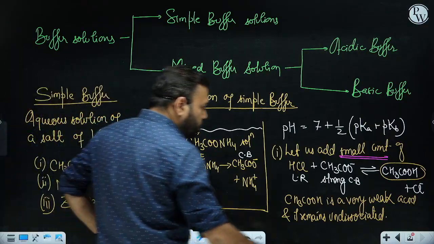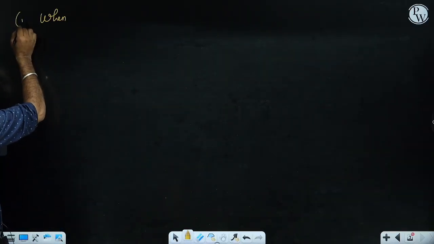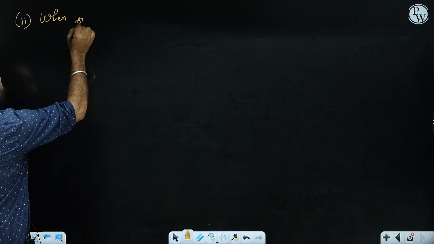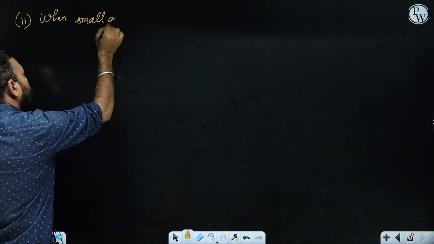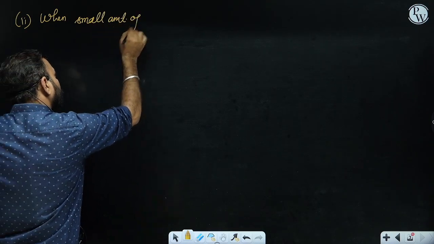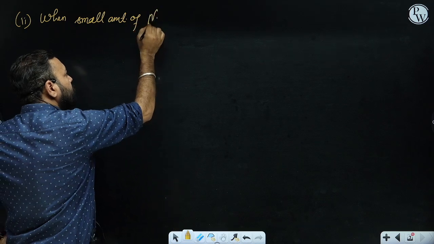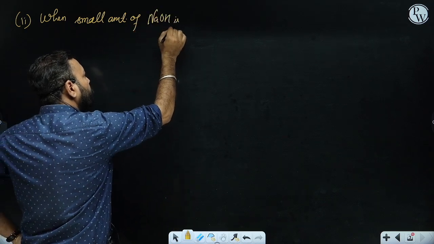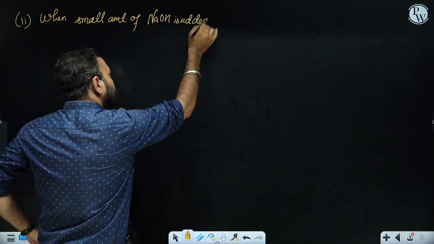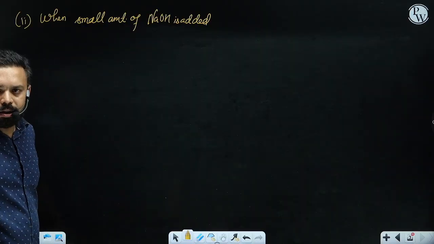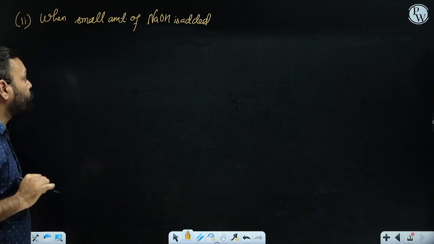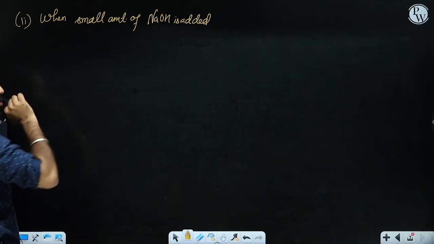Now let's do some addition of base. Second point, when a small amount of strong base, NaOH, is added to the buffer. Now please keep that figure, that diagram in your mind. When a small amount of NaOH is added, what is going to happen?